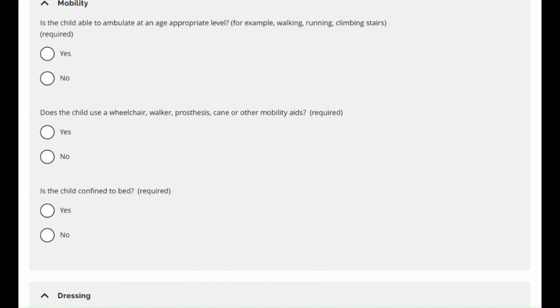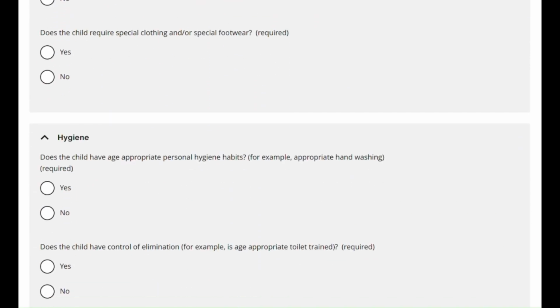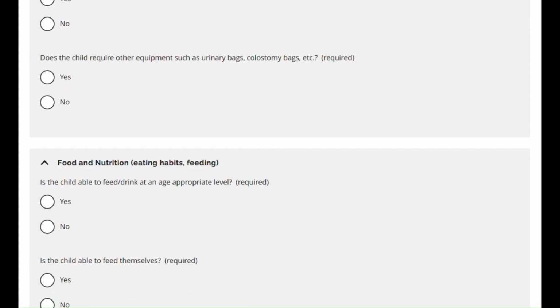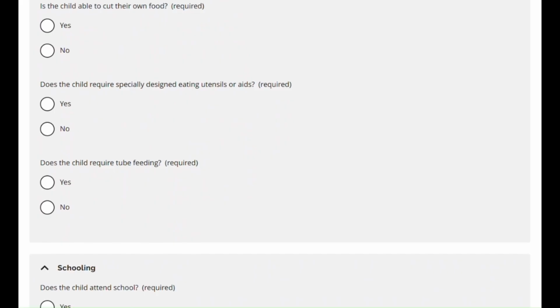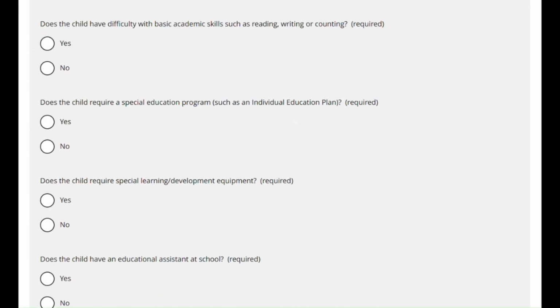For example, when asked, "Does the child follow instructions?" it is expected that no child does this perfectly every time. If they are generally able and willing to follow instructions, the answer would be yes. If they often struggle to follow instructions, the answer would be no.